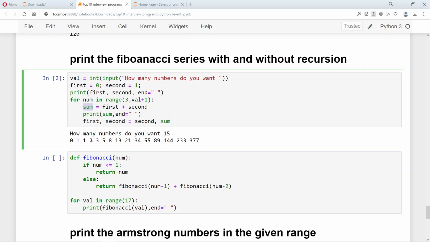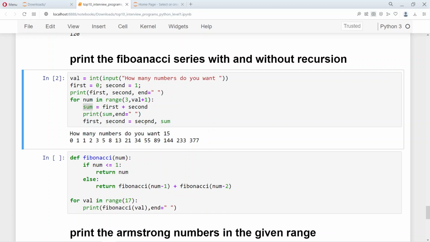You know, if you say that 2 plus 3 is equal to 5, in order to get 5 you have to add the previous two numbers. For the next iteration the first becomes 3 and the second becomes 5, and then inside, 3 plus 5 is equal to 8, and then for the next iteration first becomes 5 and second becomes 8.